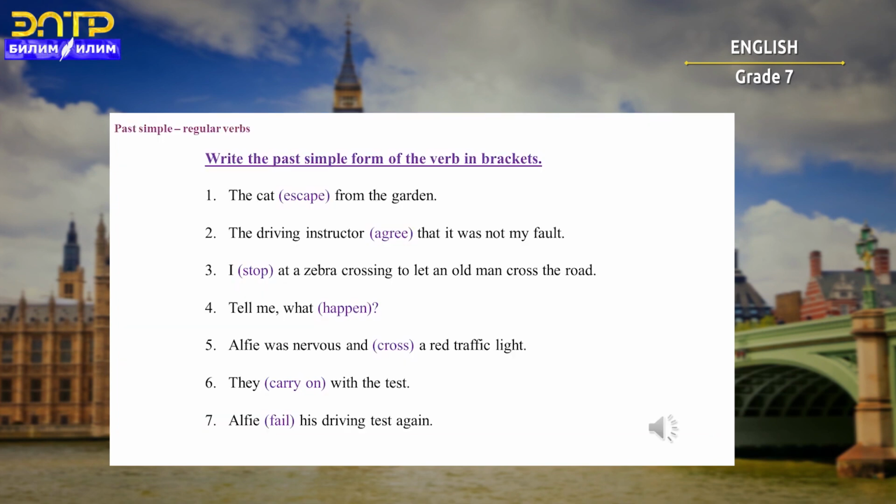Was the story interesting? Was everything understandable to you? Here are 7 sentences, and your task is to write the past simple form of the verbs in brackets.